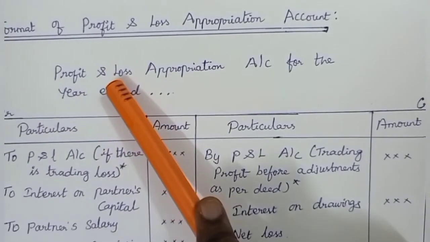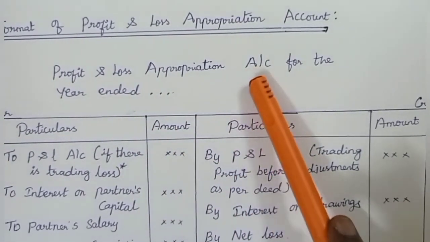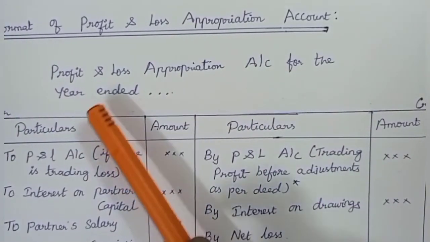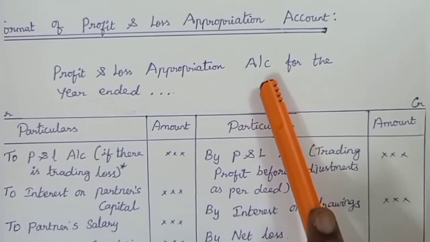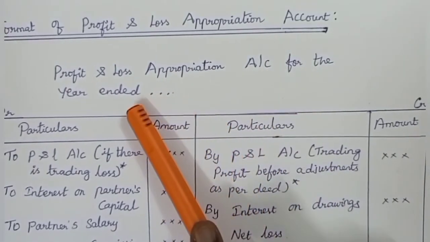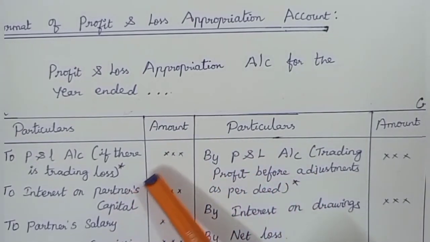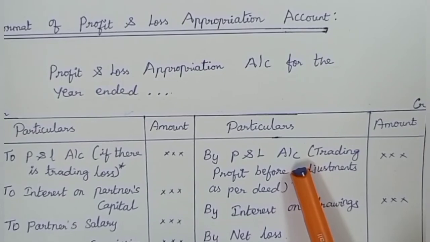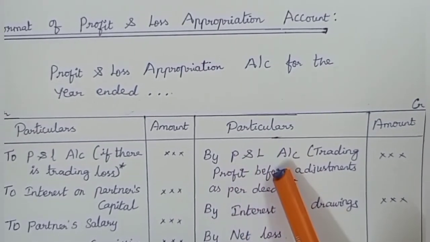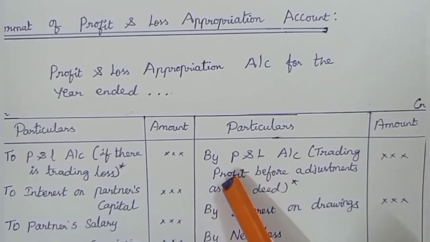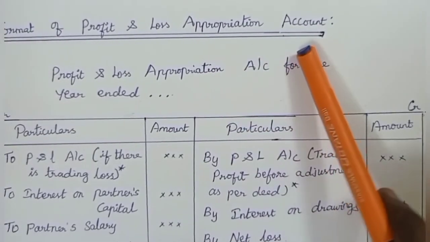Generally, profit and loss appropriation account is prepared at the end of every year. First, write the heading profit and loss appropriation account and write the partnership firm name and also the year. Start with the profit or loss revealed by the usual profit and loss account. If there is net profit revealed by the profit and loss account, it will be shown on the credit side of the P&L appropriation account.